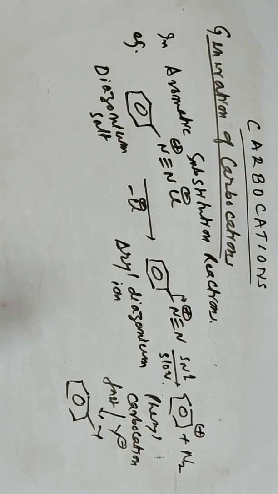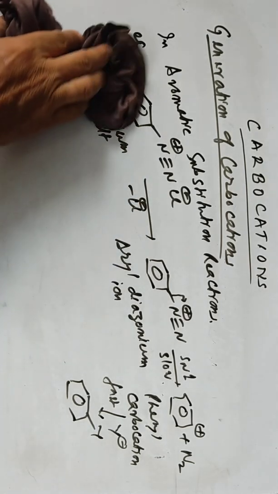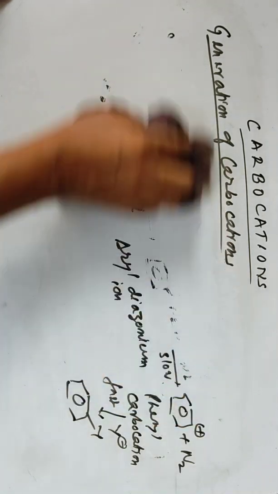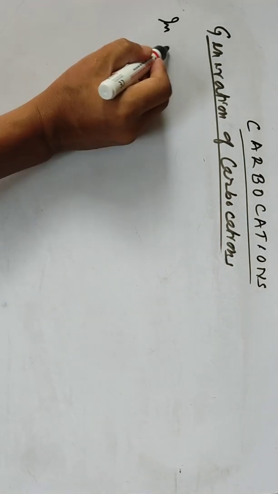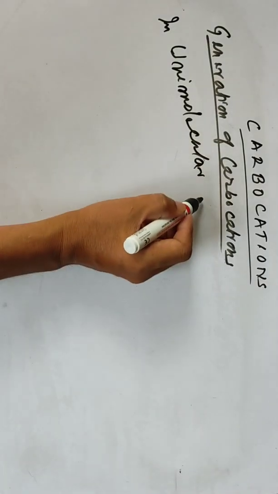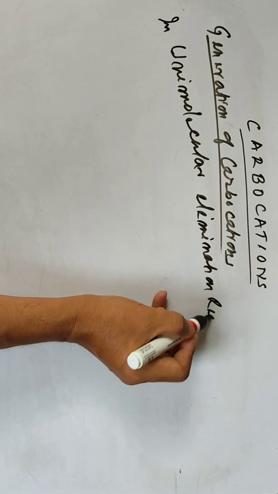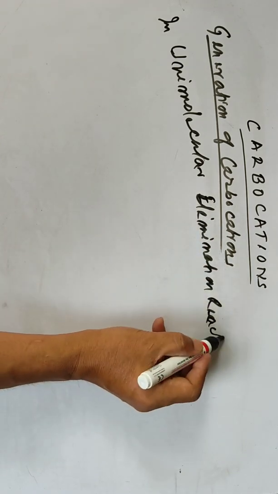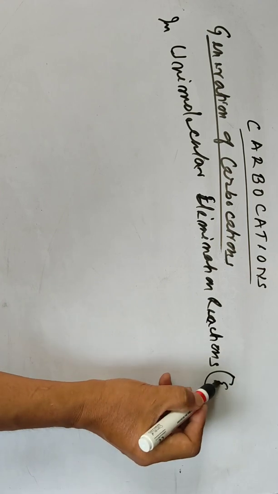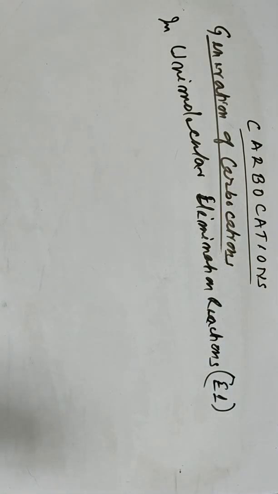This is the second reaction. And another one is unimolecular elimination. Carbocations can also be generated as an intermediate in unimolecular elimination reactions, E1 reactions. So carbocations can be formed by heterolytic fissions in unimolecular elimination reactions.